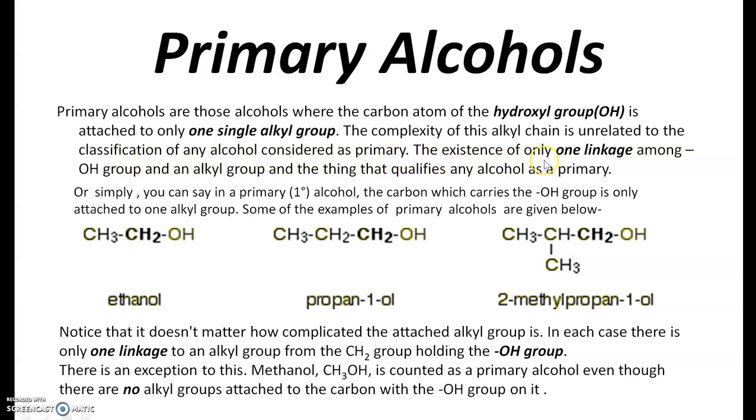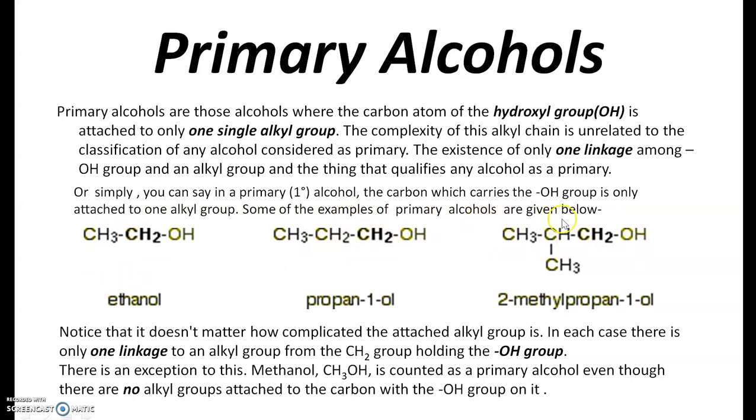The existence of only one linkage between the OH group and an alkyl group is the thing that qualifies any alcohol as a primary. Or simply you can say in a primary, 1 degree alcohol, the carbon which carries the OH group is only attached to one alkyl group.